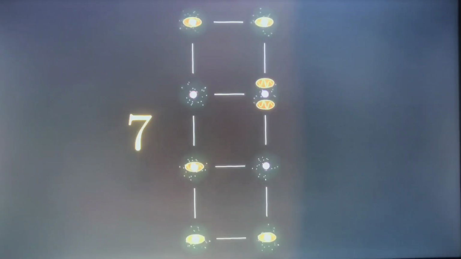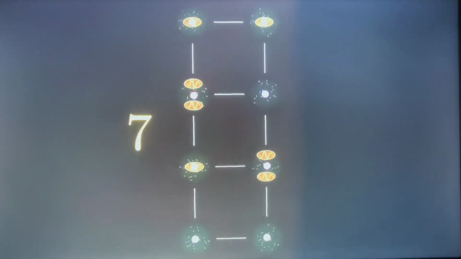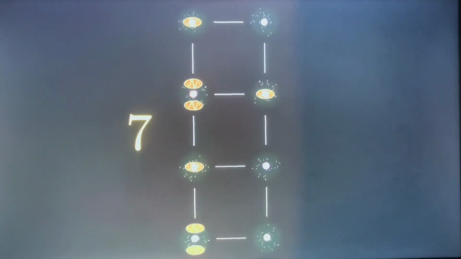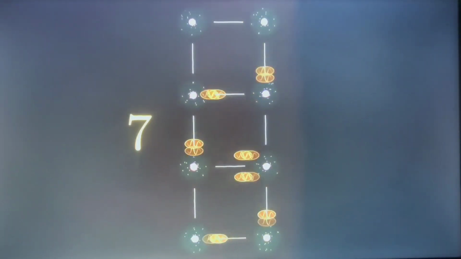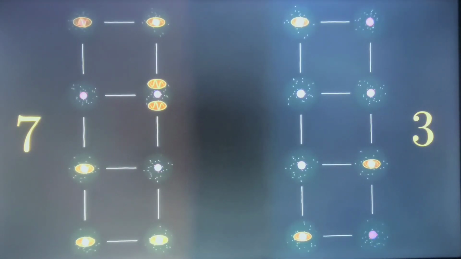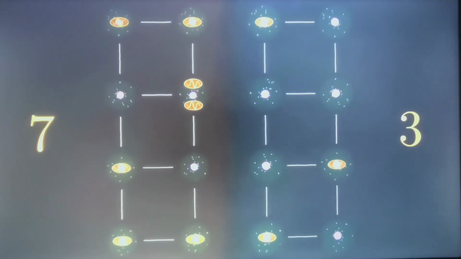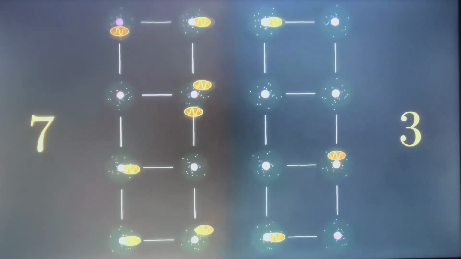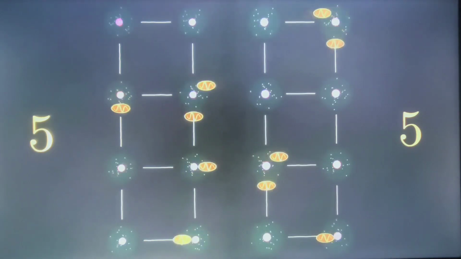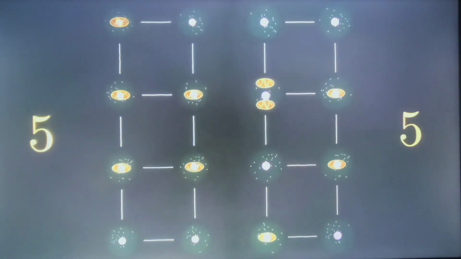It has 7 energy packets which are free to move around the lattice. This happens non-stop. The energy packets hop randomly from atom to atom, giving different configurations of energy. But the total energy stays the same the whole time. Now let's bring the cold bar back in with only 3 packets and touch them together. The energy packets can now hop around between both bars, creating different configurations. Each unique configuration is equally likely.